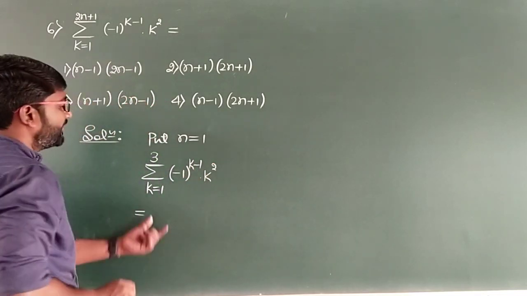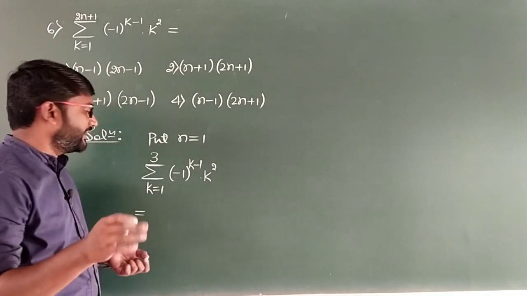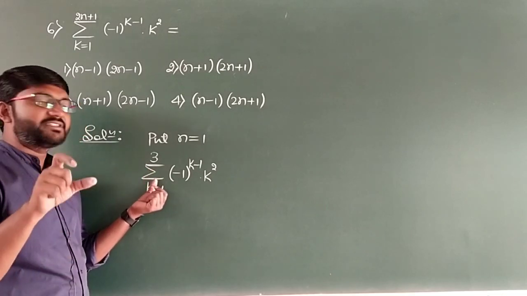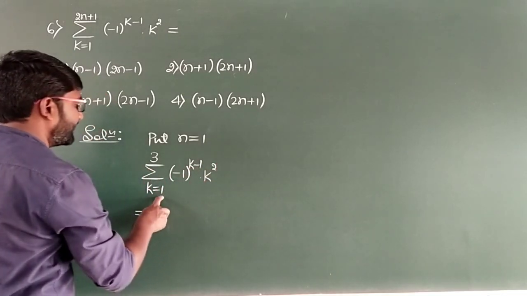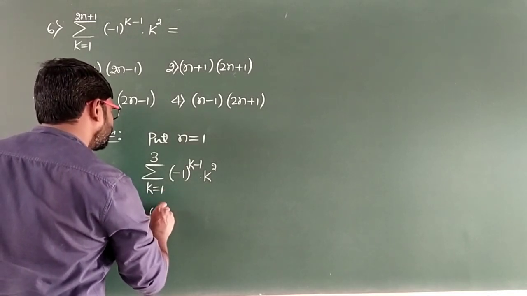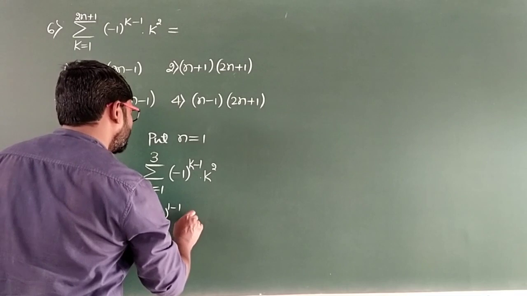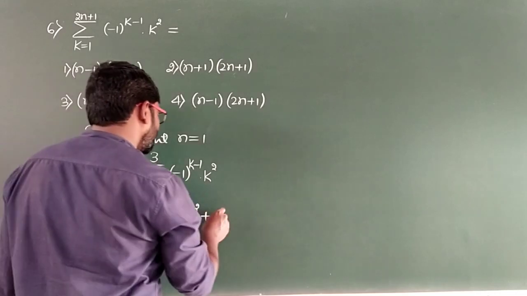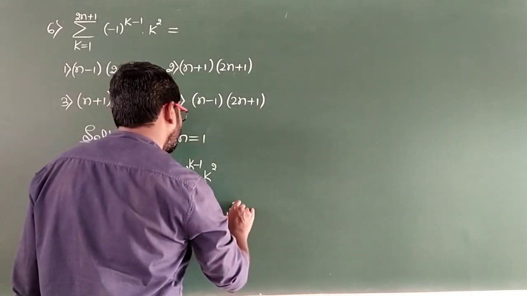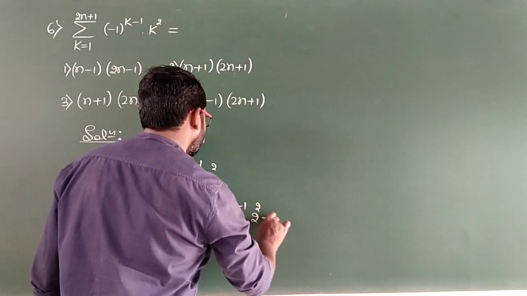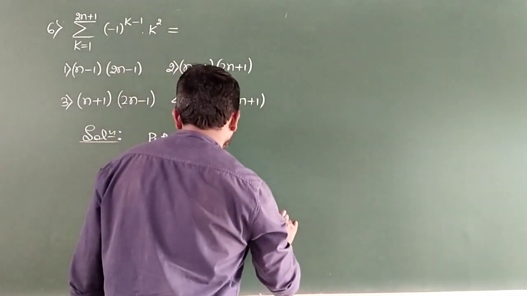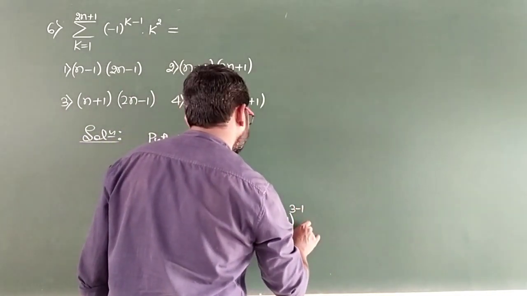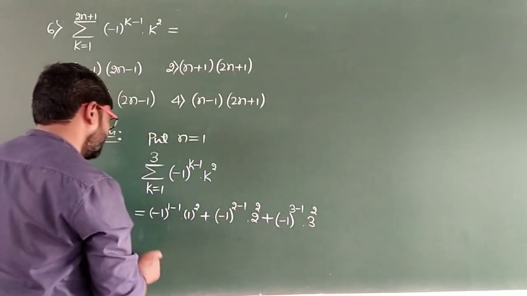So here k varies from 1 to 3. That means once we have to take k as 1 and k as 2 and k as 3. Since we have the sigma symbol here or summation, we have to write plus in between. Let us take k as 1 now. Minus 1 to the power 1 minus 1 into 1 square plus, then now take k as 2. So minus 1 to the power 2 minus 1 into 2 square plus, now take k as 3, minus 1 to the power 3 minus 1 into 3 square. So what is the sum now?